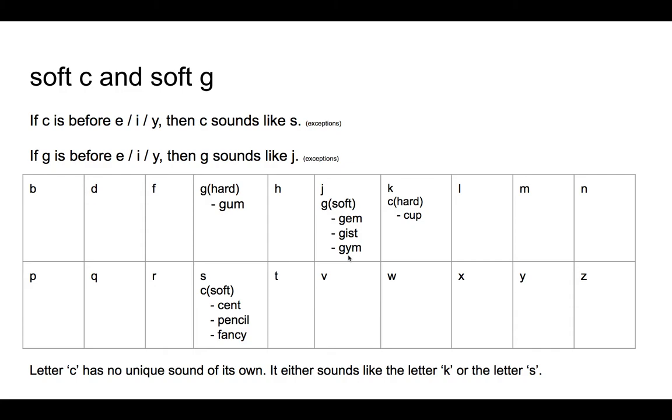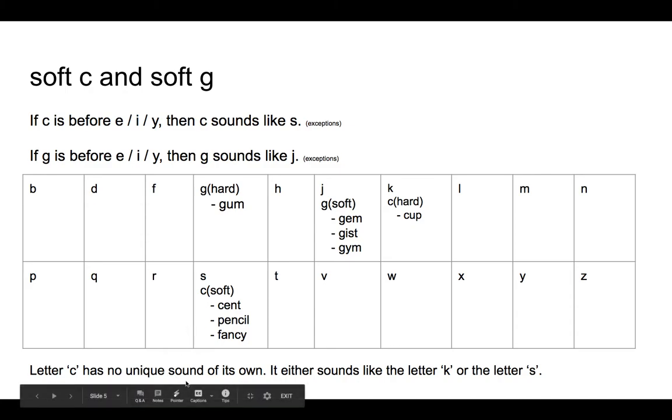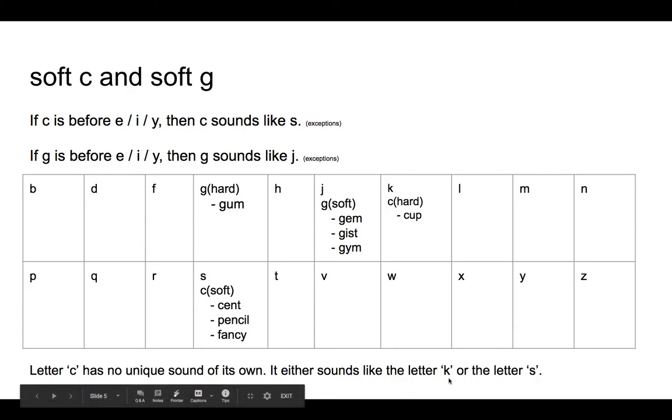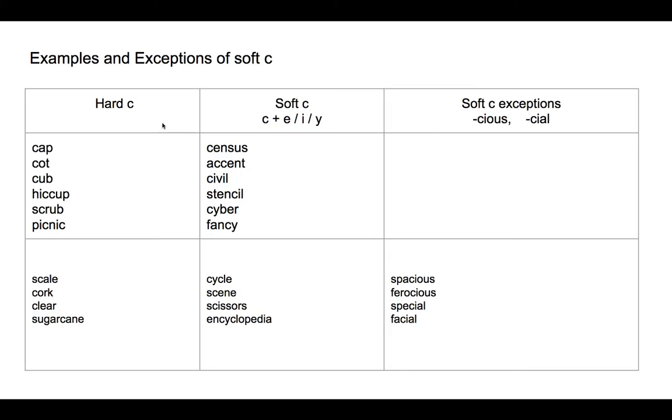Earlier we saw that letter C has no unique sound of its own. It sounds like the letter K. Now we know that it sounds like the letter S, but still it doesn't have a unique sound of its own. The letter C has no unique sound of its own. It either sounds like the letter K or the letter S. When it sounds like the letter K, it is called as hard C, and when it sounds like the letter S, it is called as soft C. Here are some examples and exceptions of soft C.